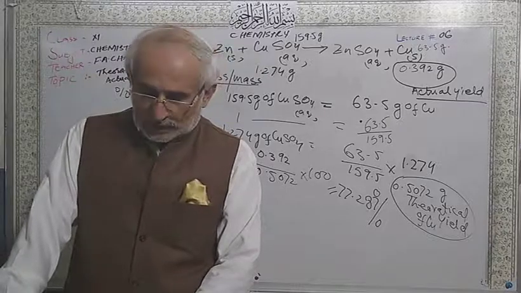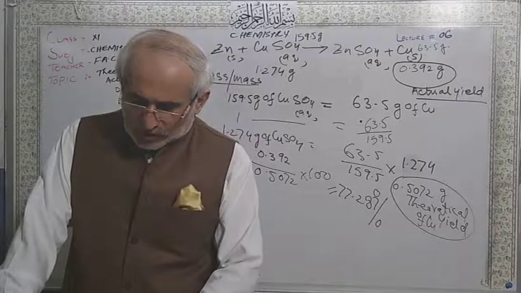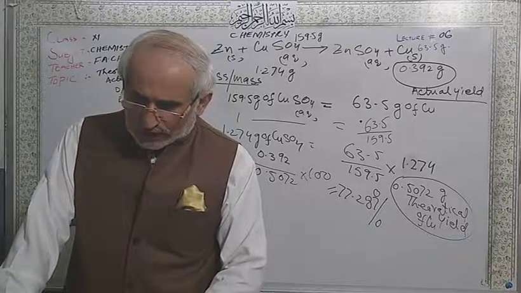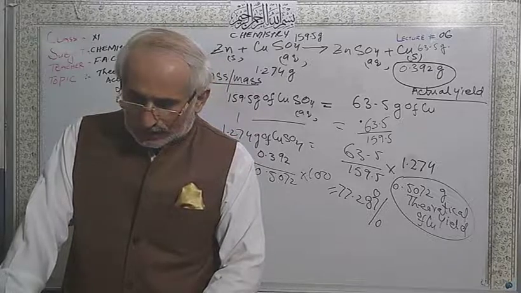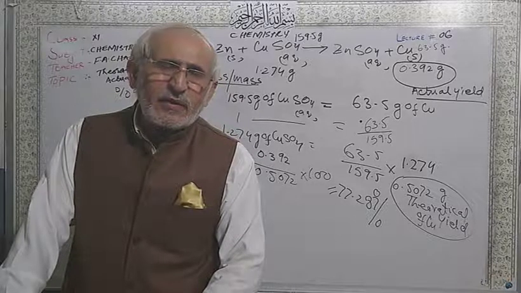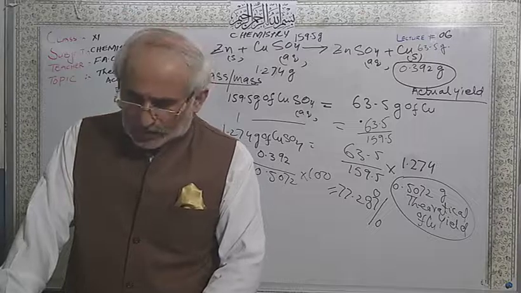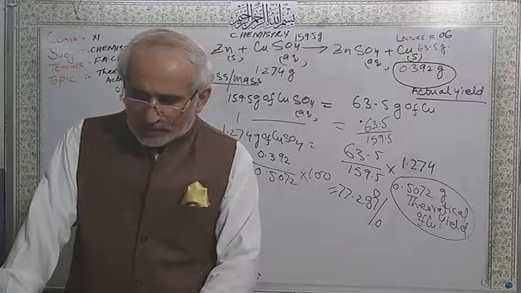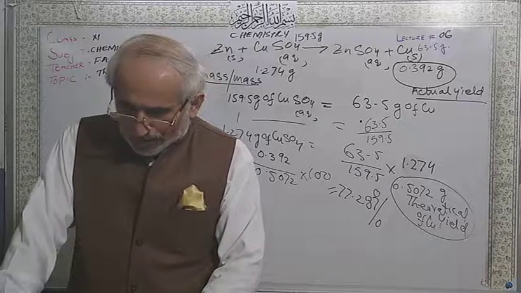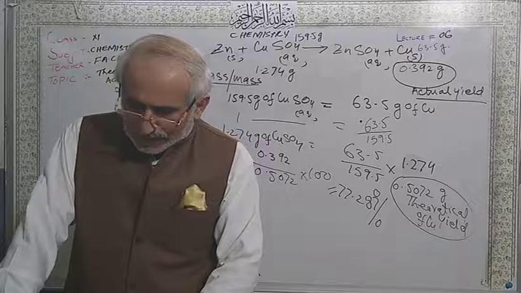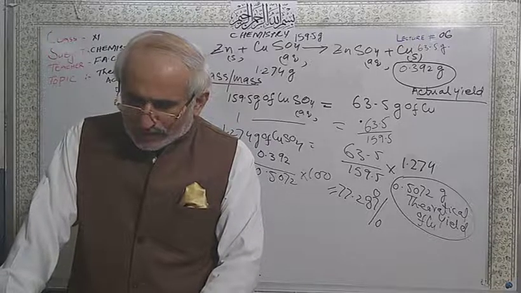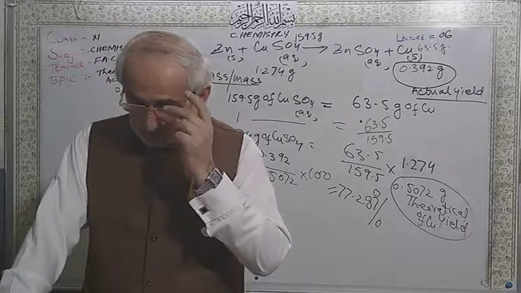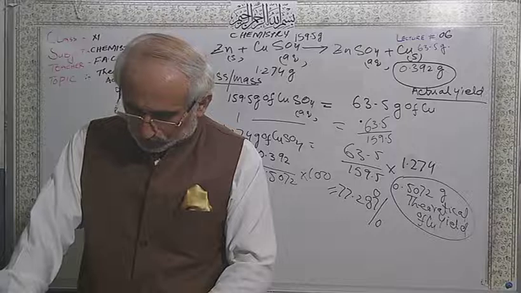From the exercise, question number 4. If you see your book, exercise question number 4, A part, differentiate between actual and theoretical yield, and then the numerical: nitrogen and 3 moles of hydrogen to give 2 moles of ammonia. So 42 grams of hydrogen are given. You have to calculate the percentage also. And question number 5, this is very simple. You have to calculate only the percentage of carbon, hydrogen, oxygen in the glucose. I told you the method.